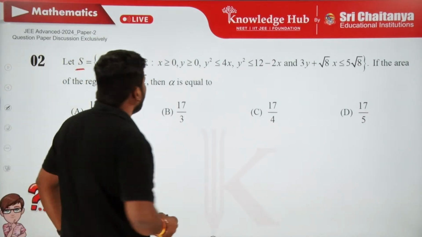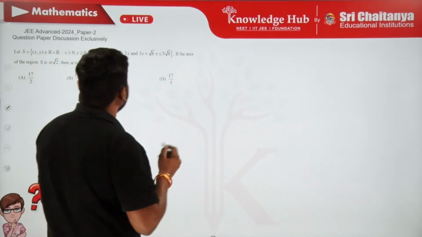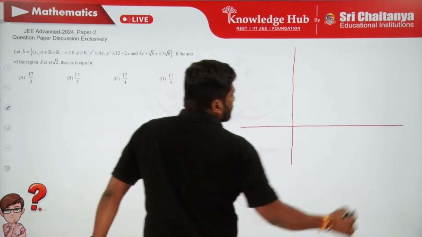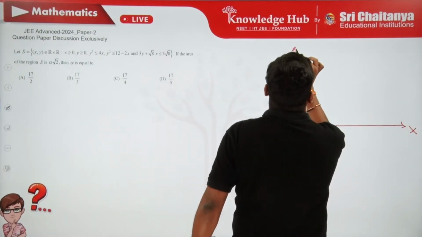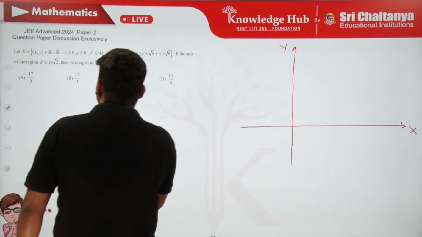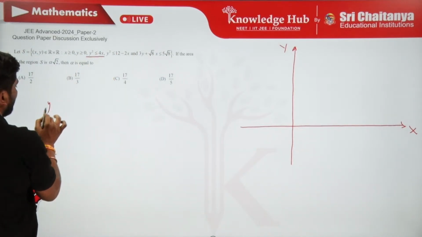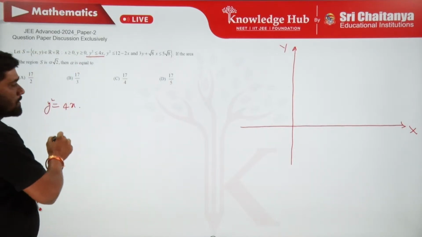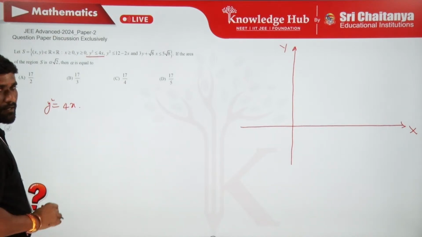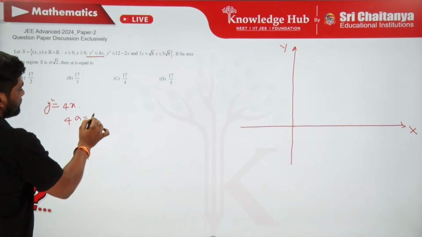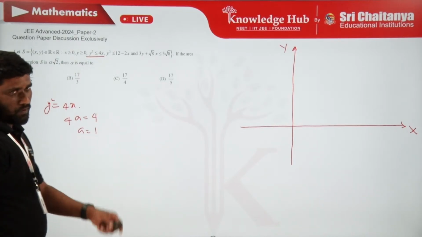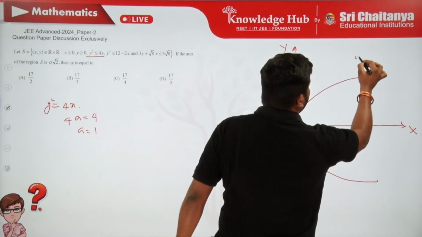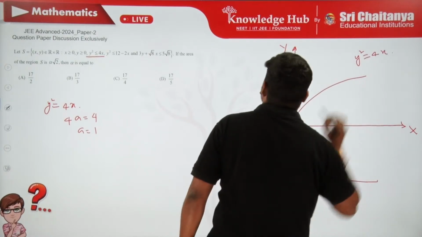So now let me draw the graph of it. So clearly, x-axis, y-axis. So first let me consider the first parabola, y square is equal to 4x. This is clearly a parabola whose vertex is at the origin, and here clearly 4a is 4, so that a is 1. So its focus is at 1 comma 0. It looks like this. Y square is equal to 4x.